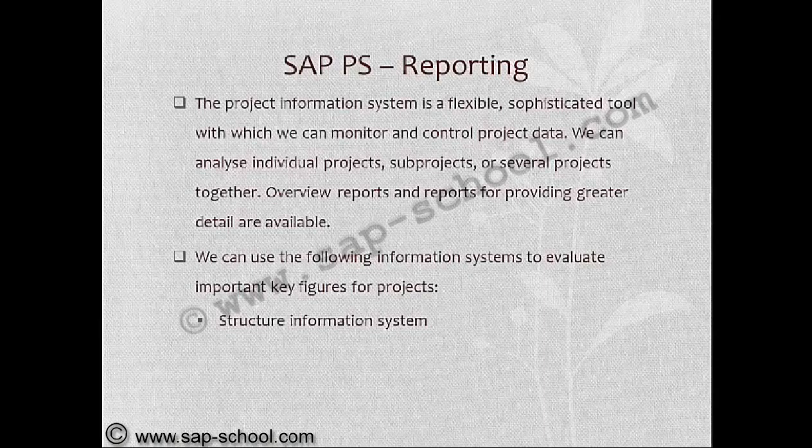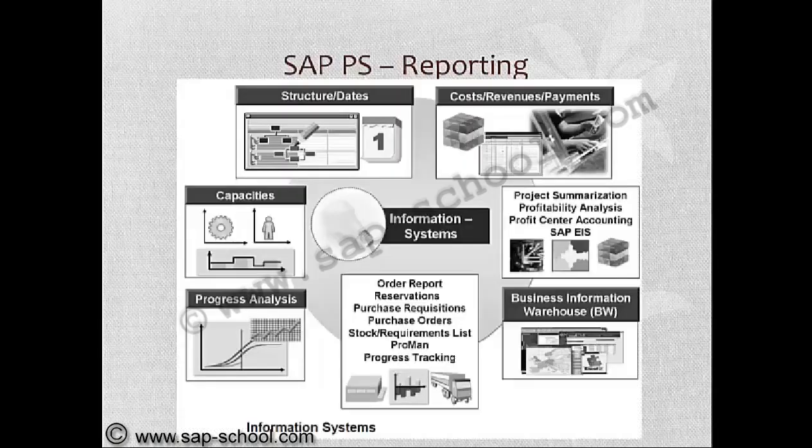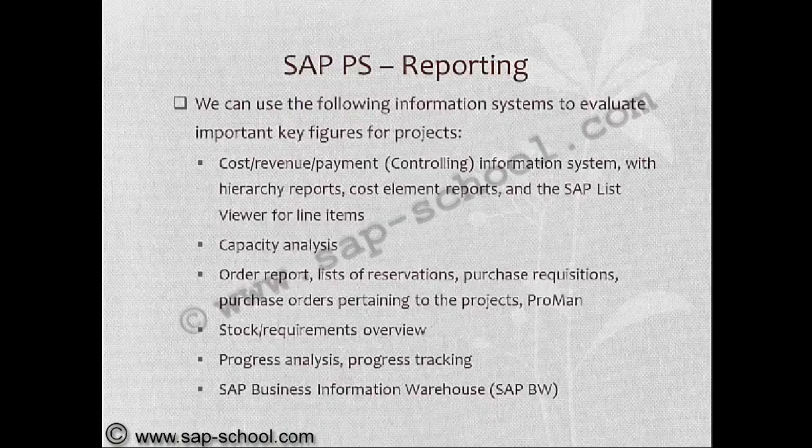We can use the following information systems to evaluate important key figures for projects: structure information system, cost revenue payment information system with hierarchy reports, cost element reports, and SAP list viewer for line items; capacity analysis, order report, list of reservations, purchase requisitions, purchase orders pertaining to the projects, ProMan, stock requirements overview, progress analysis, progress tracking, business information warehouse.